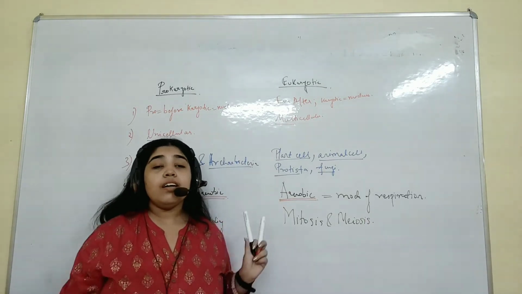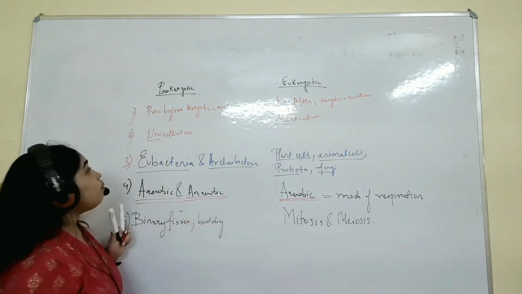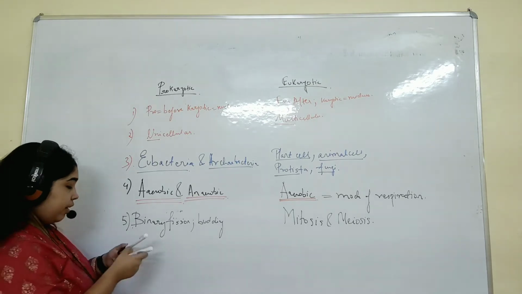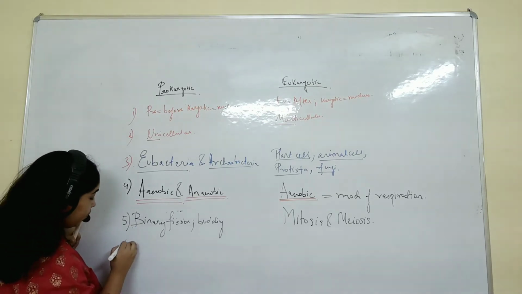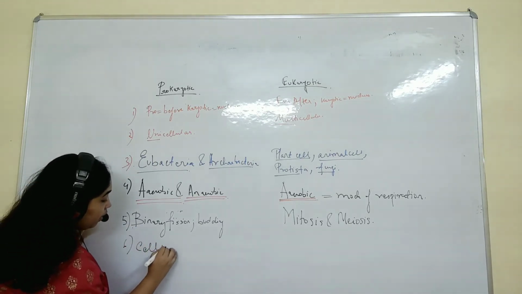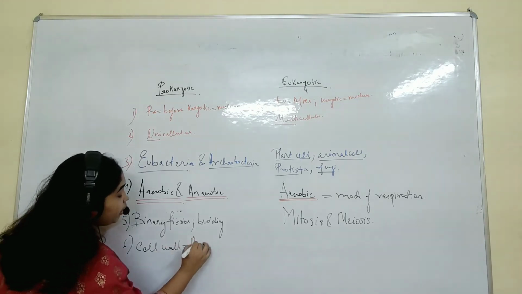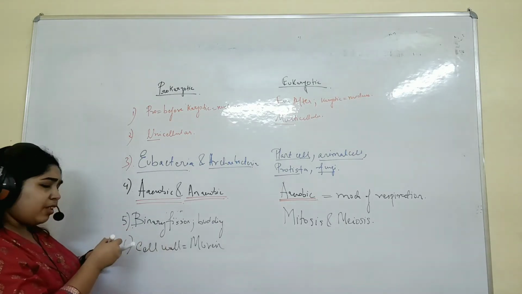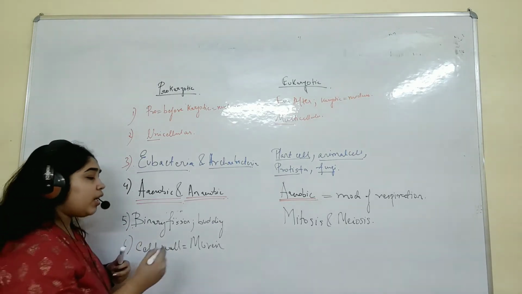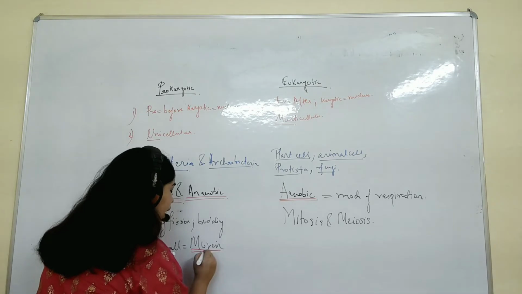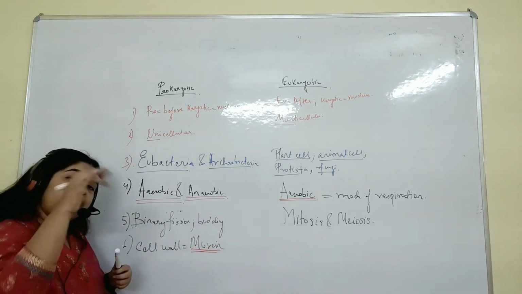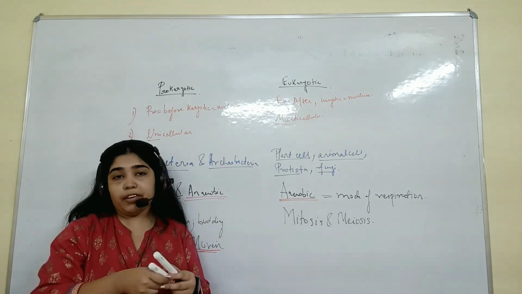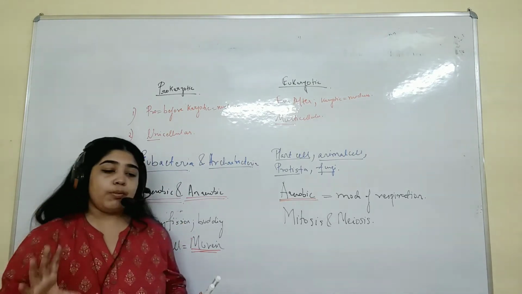Now, here the cell wall of prokaryotes is made up of what? Murein. The cell wall is made up of murein. What is murein? Just remember it's a complex which you don't need to know at your level. But if you study higher, if you take biology or biotech or biochemistry, then the structure of murein is there in the syllabus.